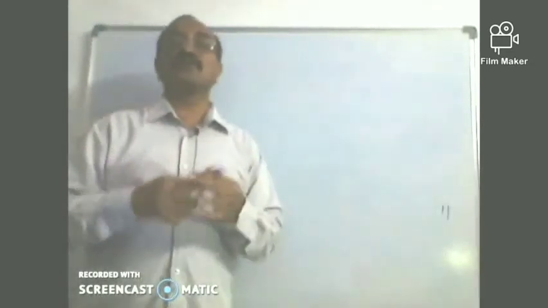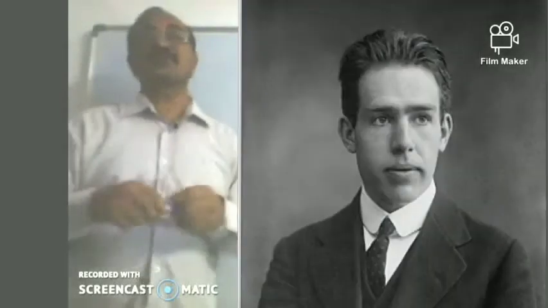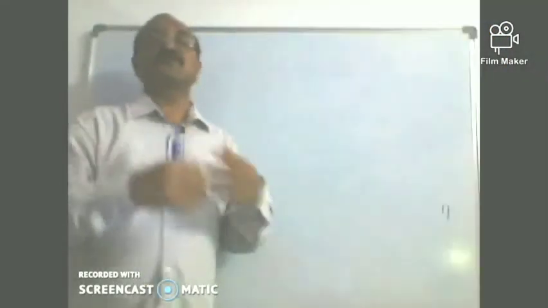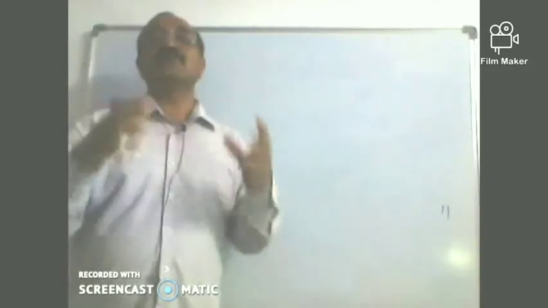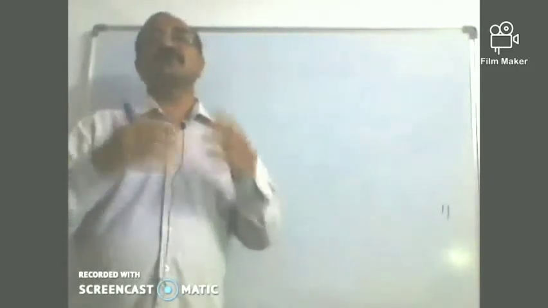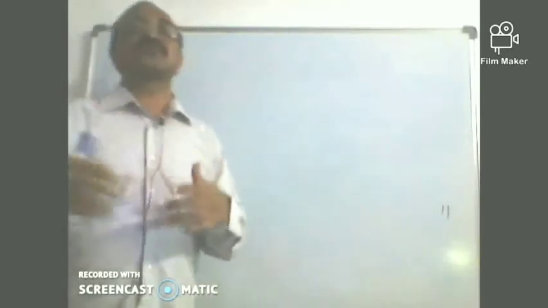To understand or to explain the stability of the atom, another student of J.J. Thomson, he came forward and gave a very good model which is even accepted now with small variations by subsequent scientists.